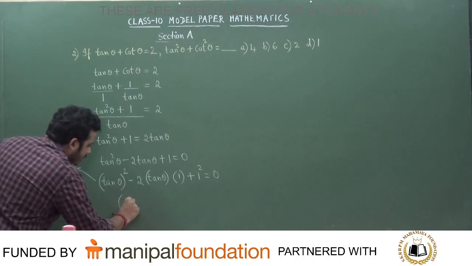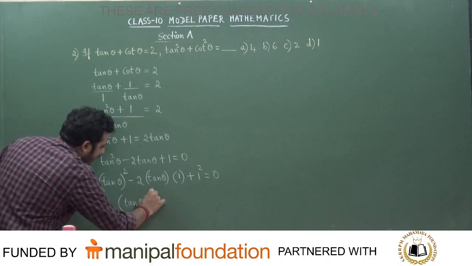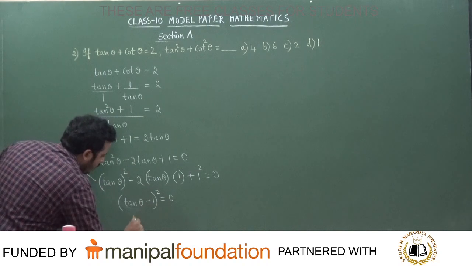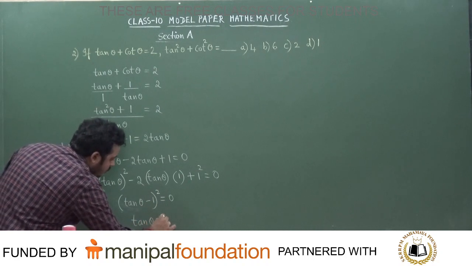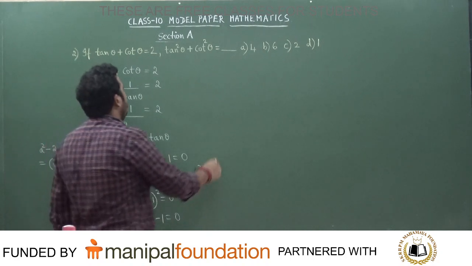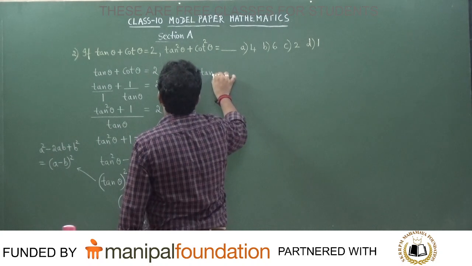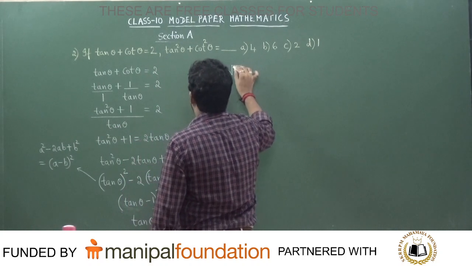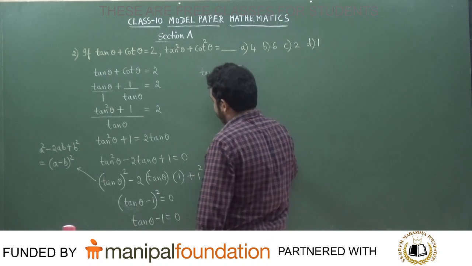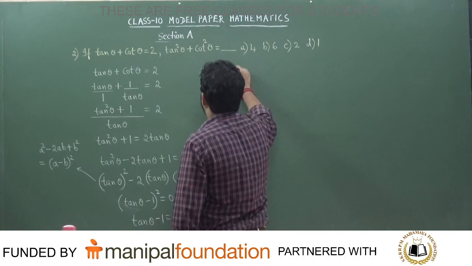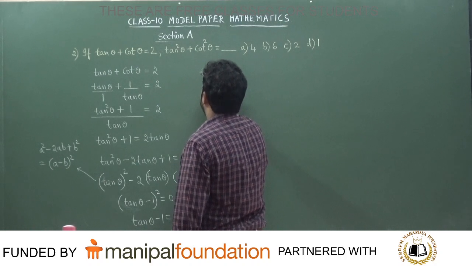So tan theta minus 1 the whole square is equal to 0, so tan theta minus 1 is equal to 0. Tan theta is equal to 1.